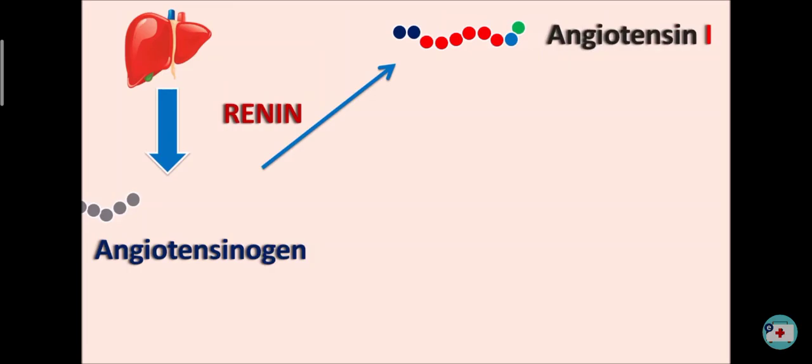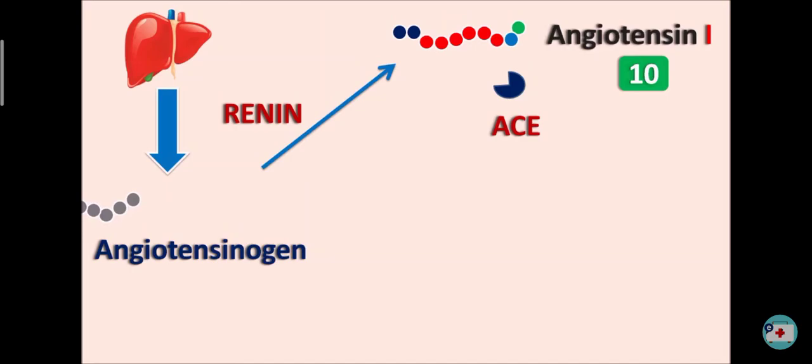Now this angiotensin I is having 10 amino acids, so it is a decapeptide. So from the angiotensinogen, a small peptide chain is going to be released, which is angiotensin I, but this is again not the active form. It should be converted into another peptide chain, angiotensin II. This step is mediated by another enzyme, ACE, angiotensin converting enzyme. This enzyme is present in many of the tissues and it is abundant in the lungs. But within the vascular system, this ACE enzyme can convert the angiotensin I into angiotensin II.